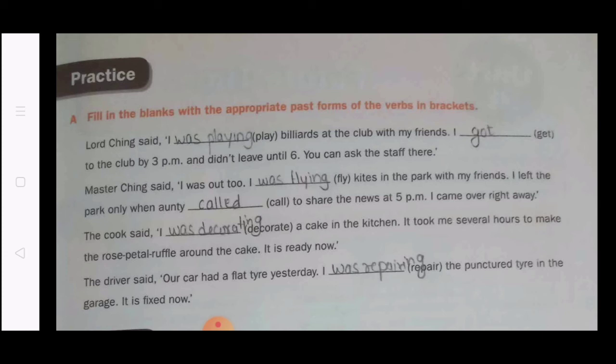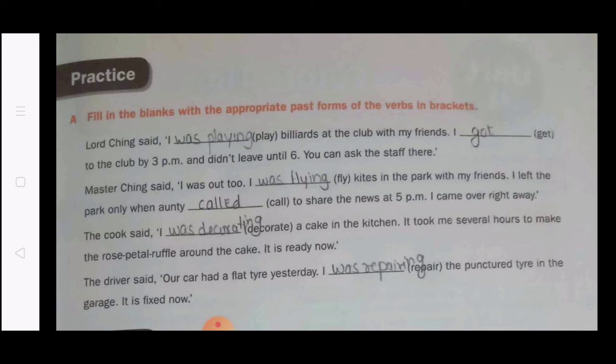You have to put the appropriate one. Lord Ching said, I was playing billiards at the club with my friends. I got to the club by 3 p.m. and didn't leave until 6. You can ask the staff there. Master Ching said, I was out too. I was flying kites in the park with my friends. I left the park only when Auntie called to share the news at 5 p.m. I came over right away.